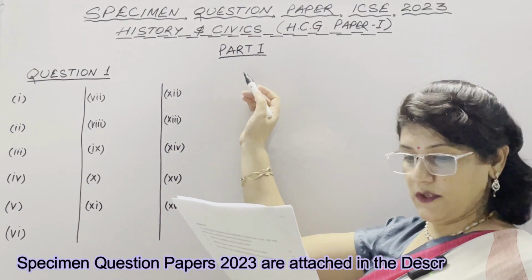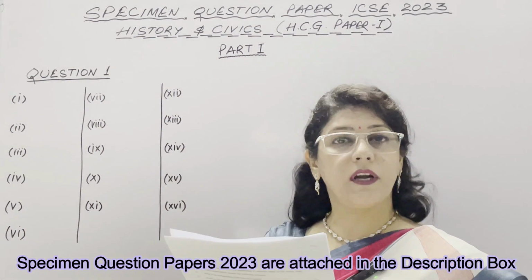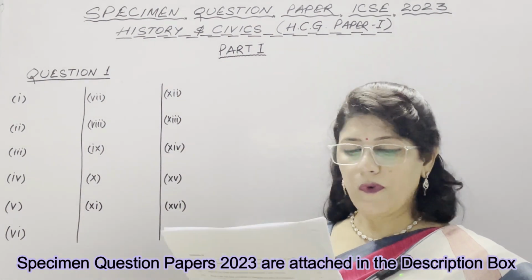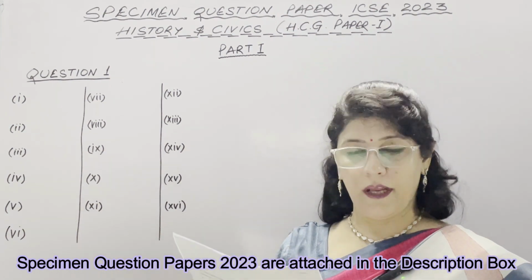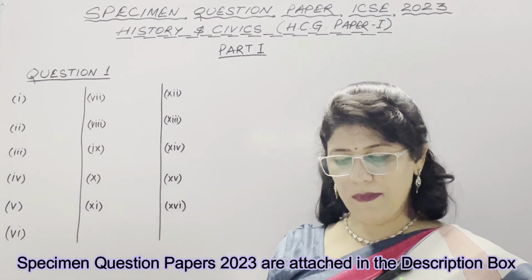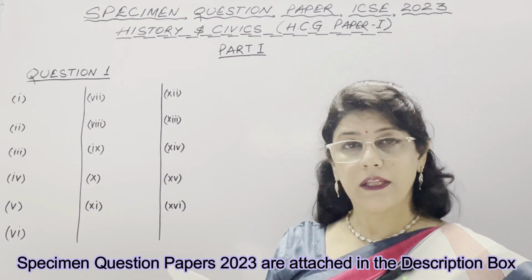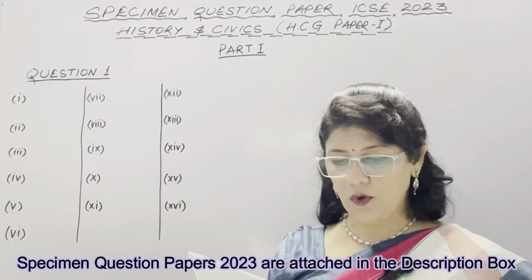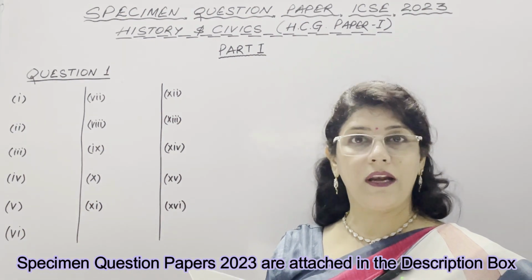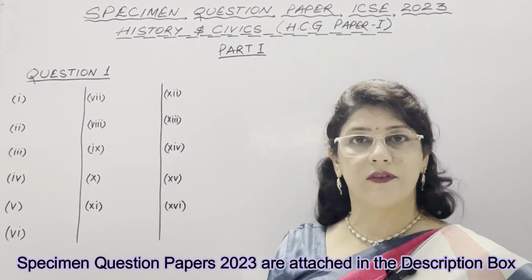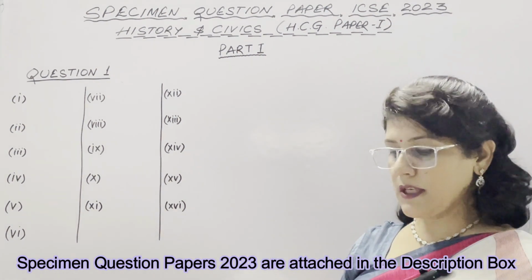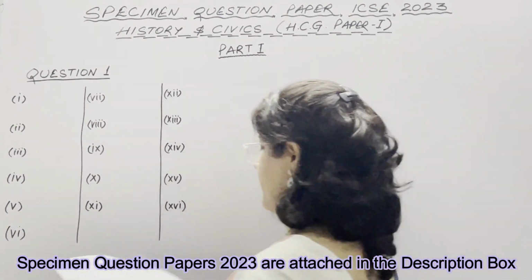Let us start with Part 1, in which the first question is to choose the correct option, meaning MCQ. First: the interval between 2 sessions of the Parliament should not be more than. Options are 2 months, 3 months, 4 months and 6 months. The correct option is 6 months. As we know, there are 3 sessions of Parliament: first is the Budget session, another is the Monsoon session and then the Winter session. So the correct option is 6 months, which means option D.